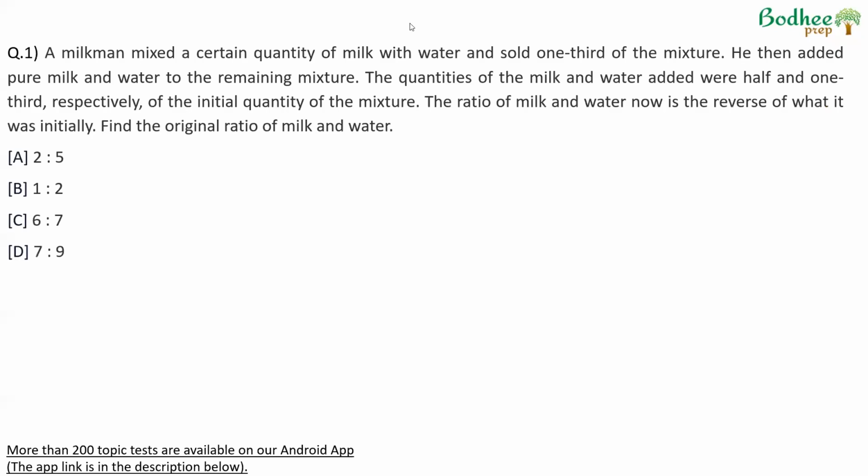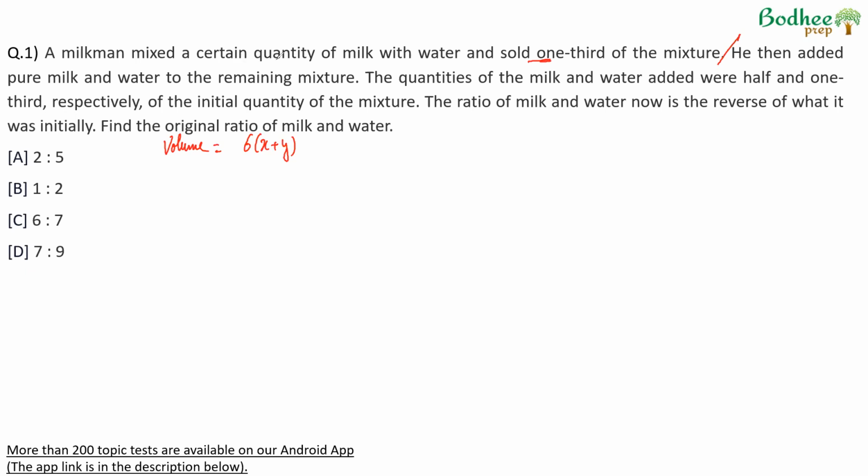Now, question number 1 says, a milkman mixes a certain quantity of milk with water and sold one third of the mixture. He then added pure milk and water to the remaining mixture. The quantity of milk and water added were half and one third, respectively, of the initial quantity. Since the person is selling one third of the mixture and we have to calculate half and one third of the initial value, I am saying let the volume initially be 6 times x plus y.